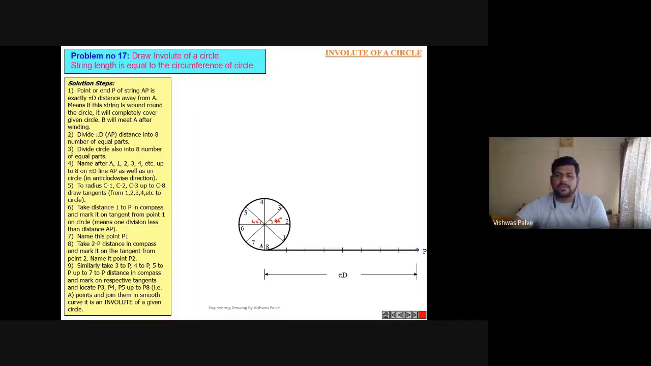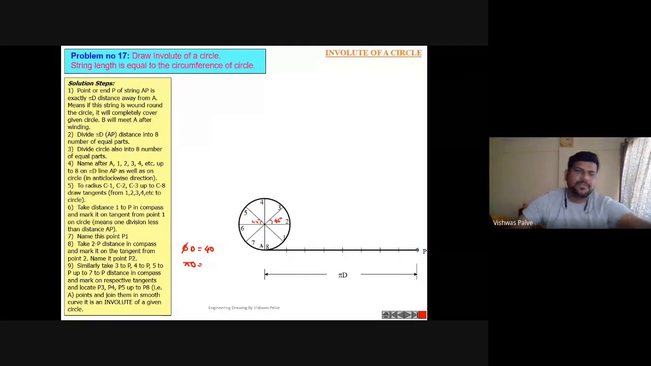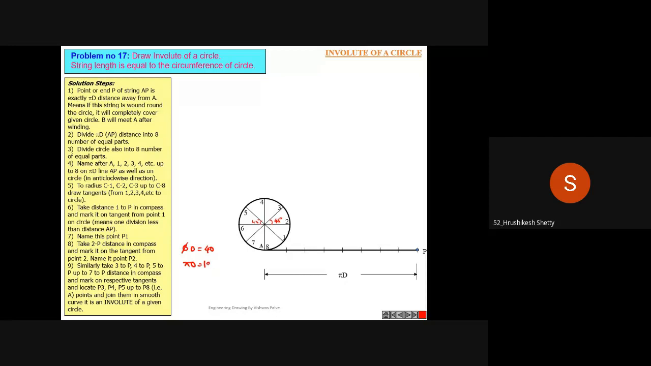Okay, now let us do some calculation. Diameter is 40 millimeter. How much is pi d? Calculate and tell me. It is 125.6.